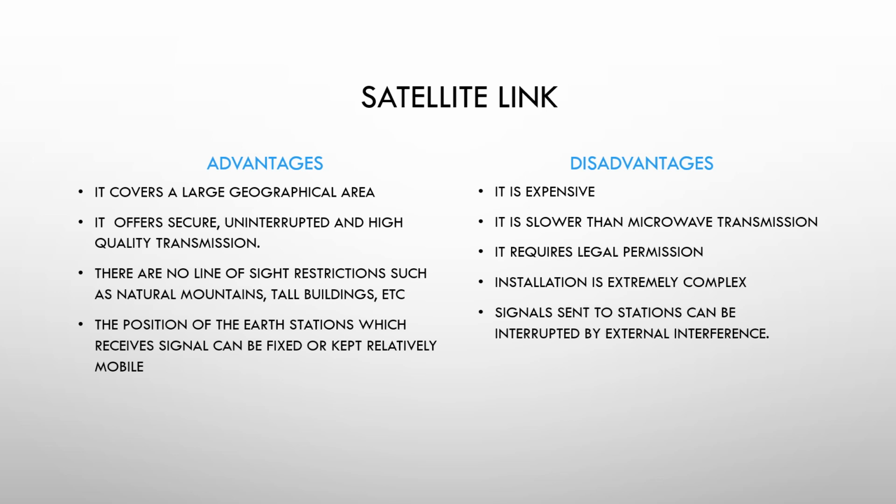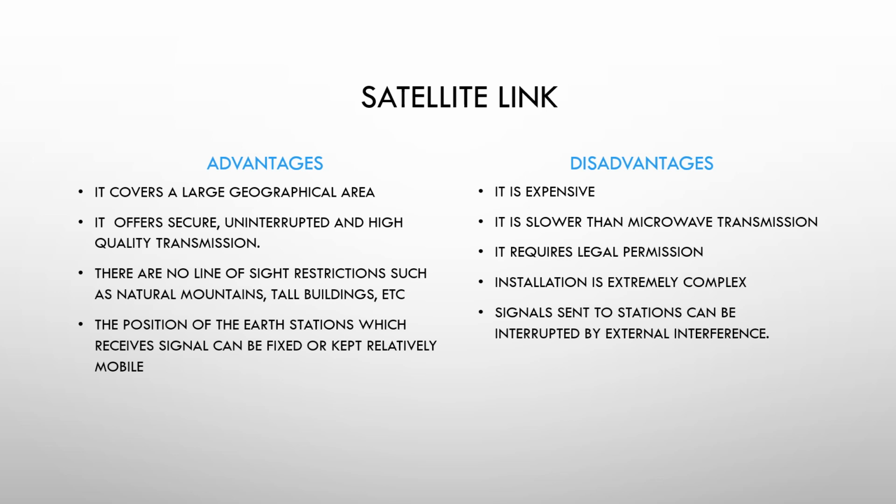What are the disadvantages of satellite link? It is expensive. It is slower than microwave transmission. So the data transfer here in satellite link is slower as compared to microwave transmission. It requires legal permission. So in order to have this satellite, you need permission from the government. You cannot just make a satellite by yourself. You need permission. Installation is extremely complex.